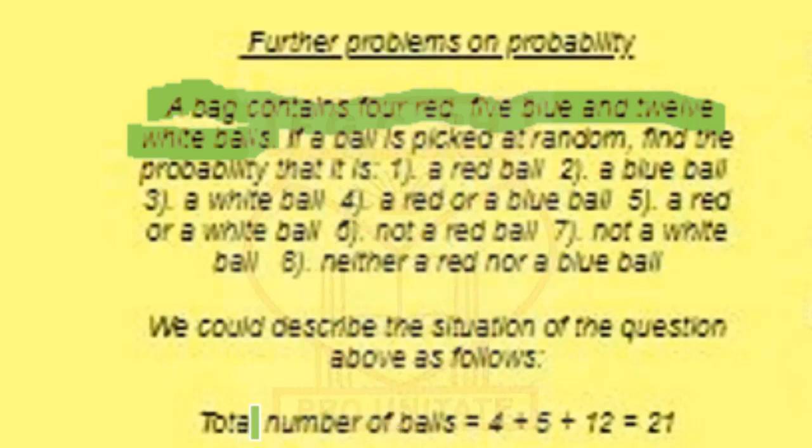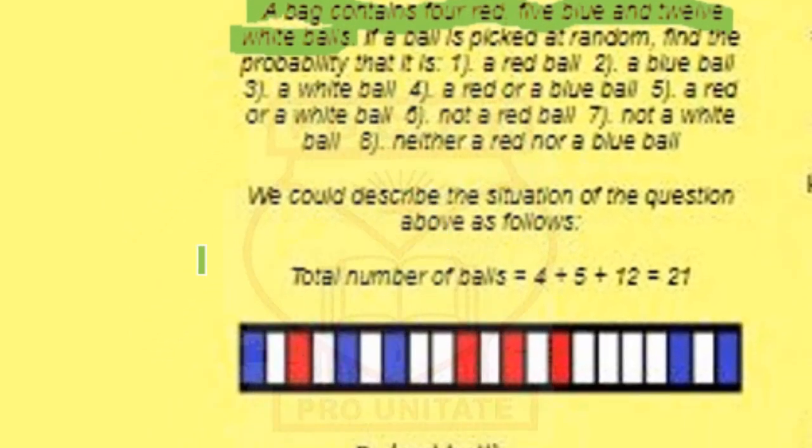Okay, to make it easier, I brought them out like this in these colors so you can easily count them. So let's imagine that they are displayed like this inside the bag, and you want to pick them at random, not knowing which one you will pick.